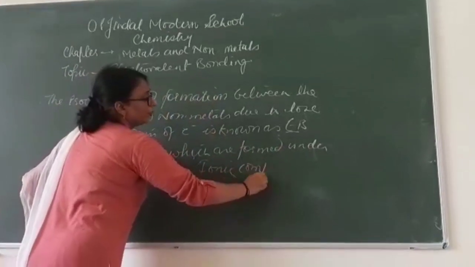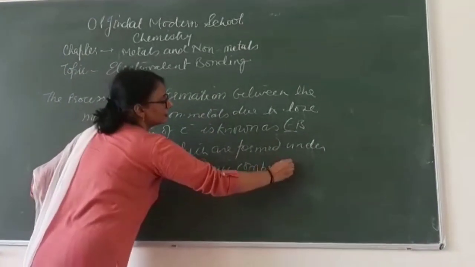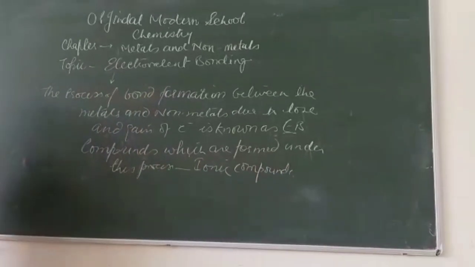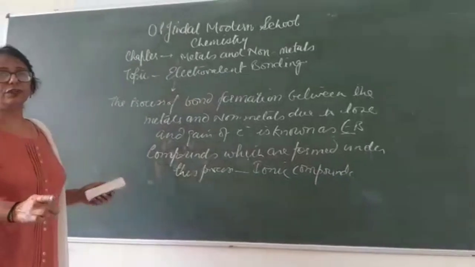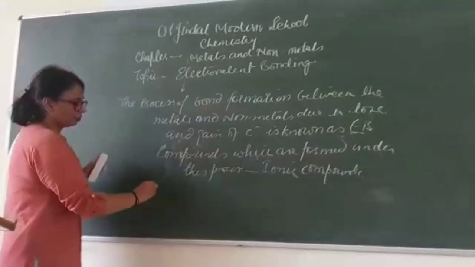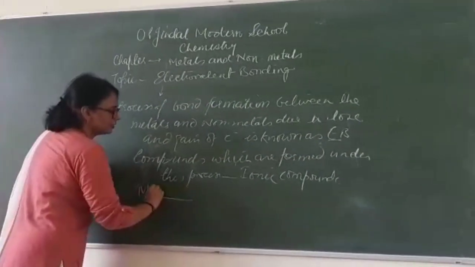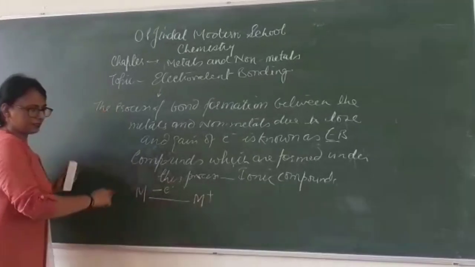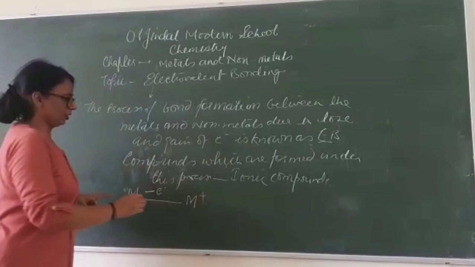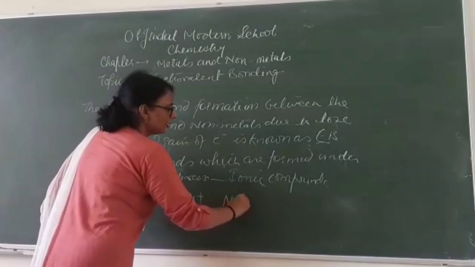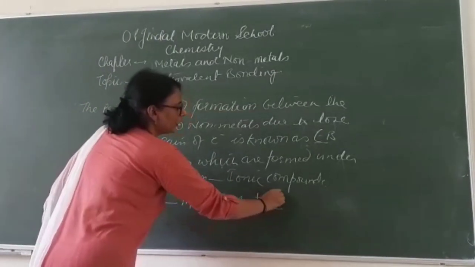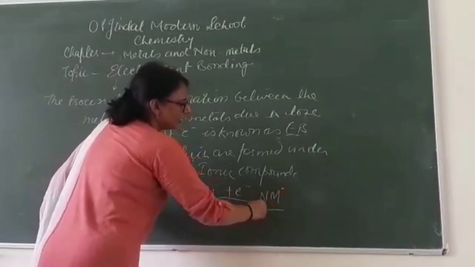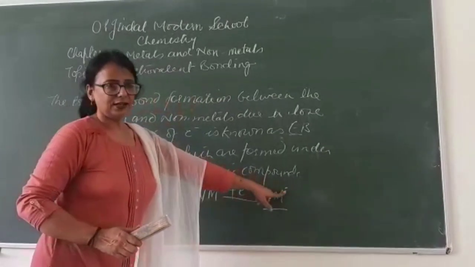If you remember, when I started with the chemical properties of metals and non-metals, I gave you the description regarding the nature of the metals and non-metals, where I told you metals have the tendency to lose electrons to get a positive charge, that means they are electropositive in nature, and non-metals have the tendency to gain electrons, and they gain the negative charge.